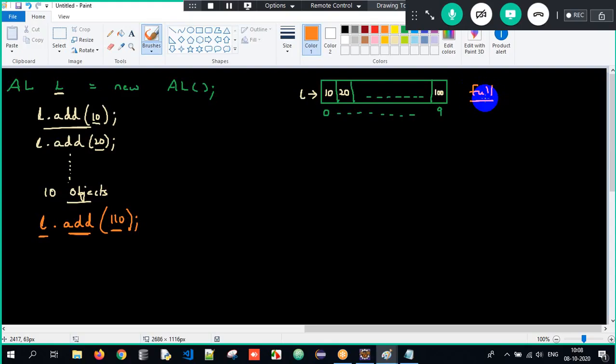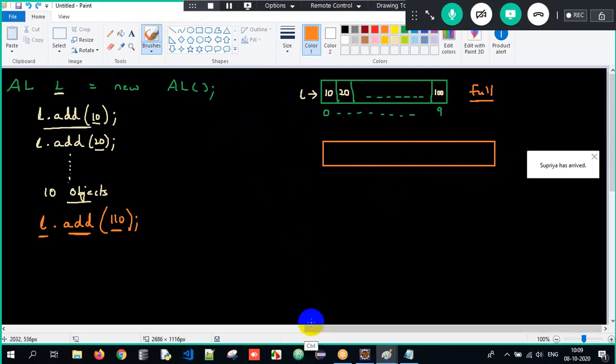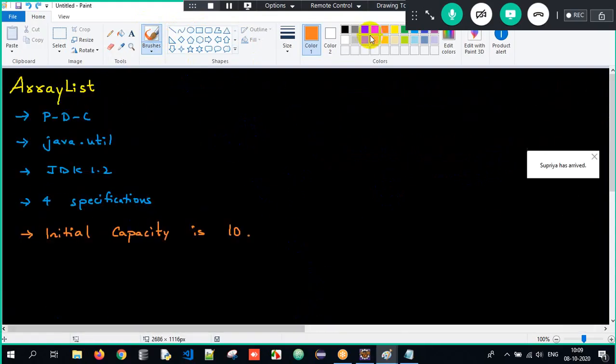Once the array is full and you still try to add an object here, internally a new array will get created. A new array will get created of a size based on the incremental capacity. We have a formula for incremental capacity.